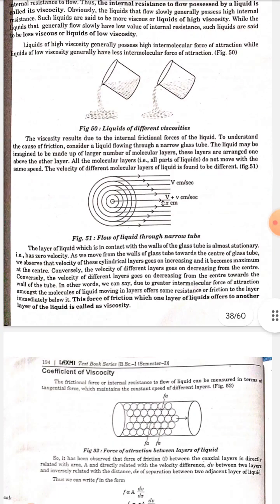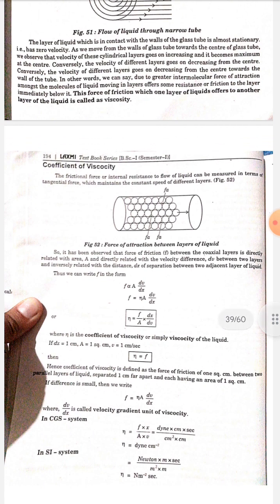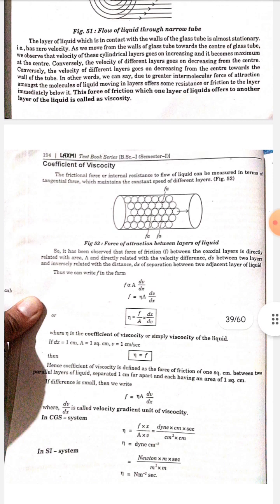Coefficient of viscosity. The frictional force or internal resistance to flow of liquid can be measured in terms of the tangential force which maintains the constant speed of different layers. So it has been observed that the force of friction F between the coaxial layers is directly related with area A, directly related with the velocity difference dV between two layers, and inversely related with the distance dx of separation between two adjacent layers of liquid.